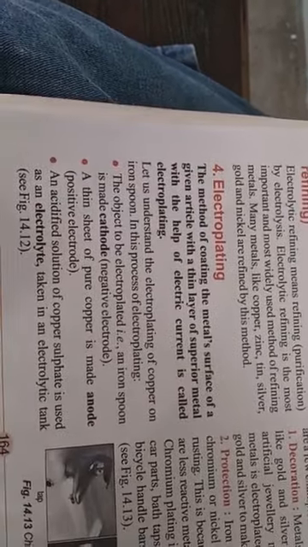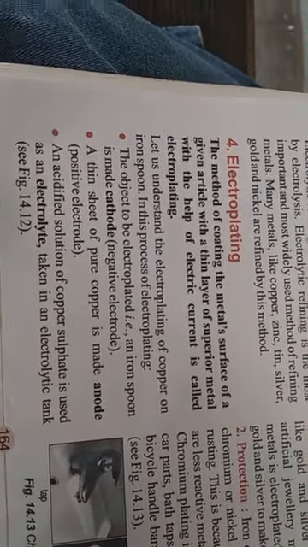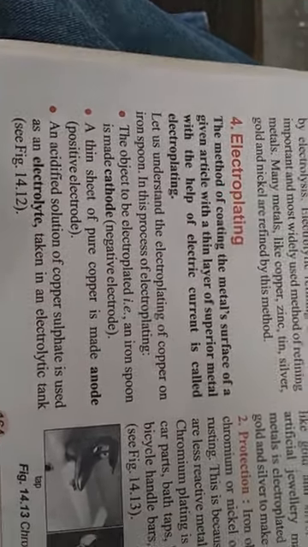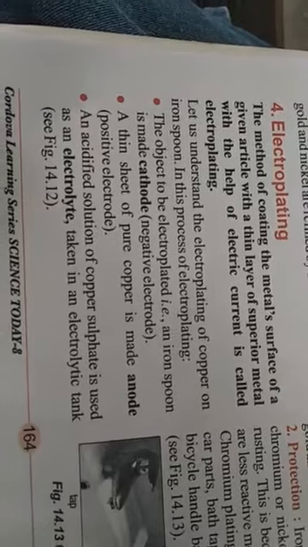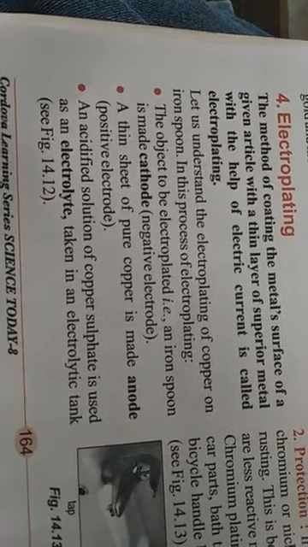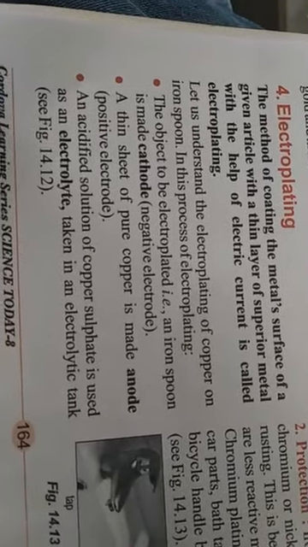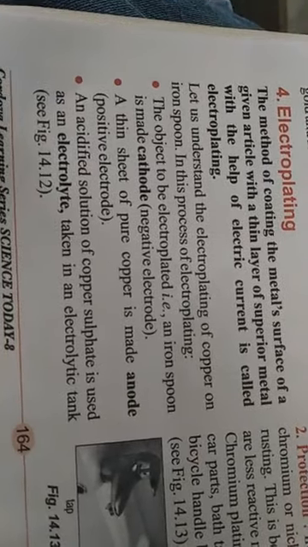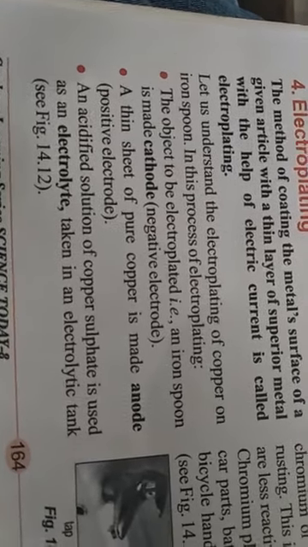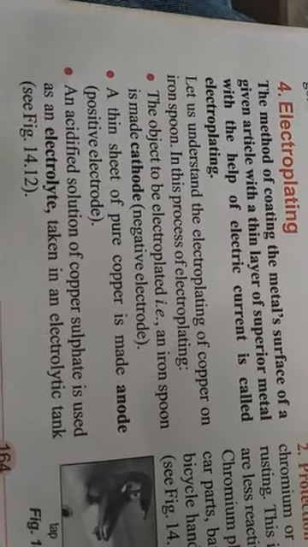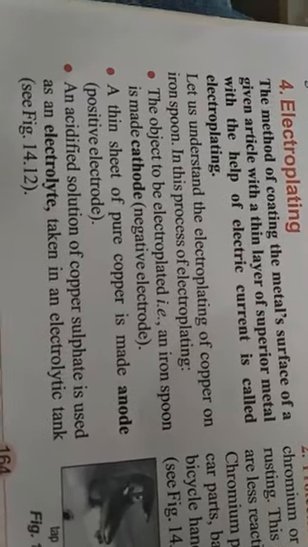Now, how will we start? Let us understand the electroplating of copper on an iron spoon. In this process, the object which is to be electroplated, the iron spoon in this case, is made the cathode, that is the negative electrode, and a thin sheet of pure copper is made the anode, which is called the positive electrode.